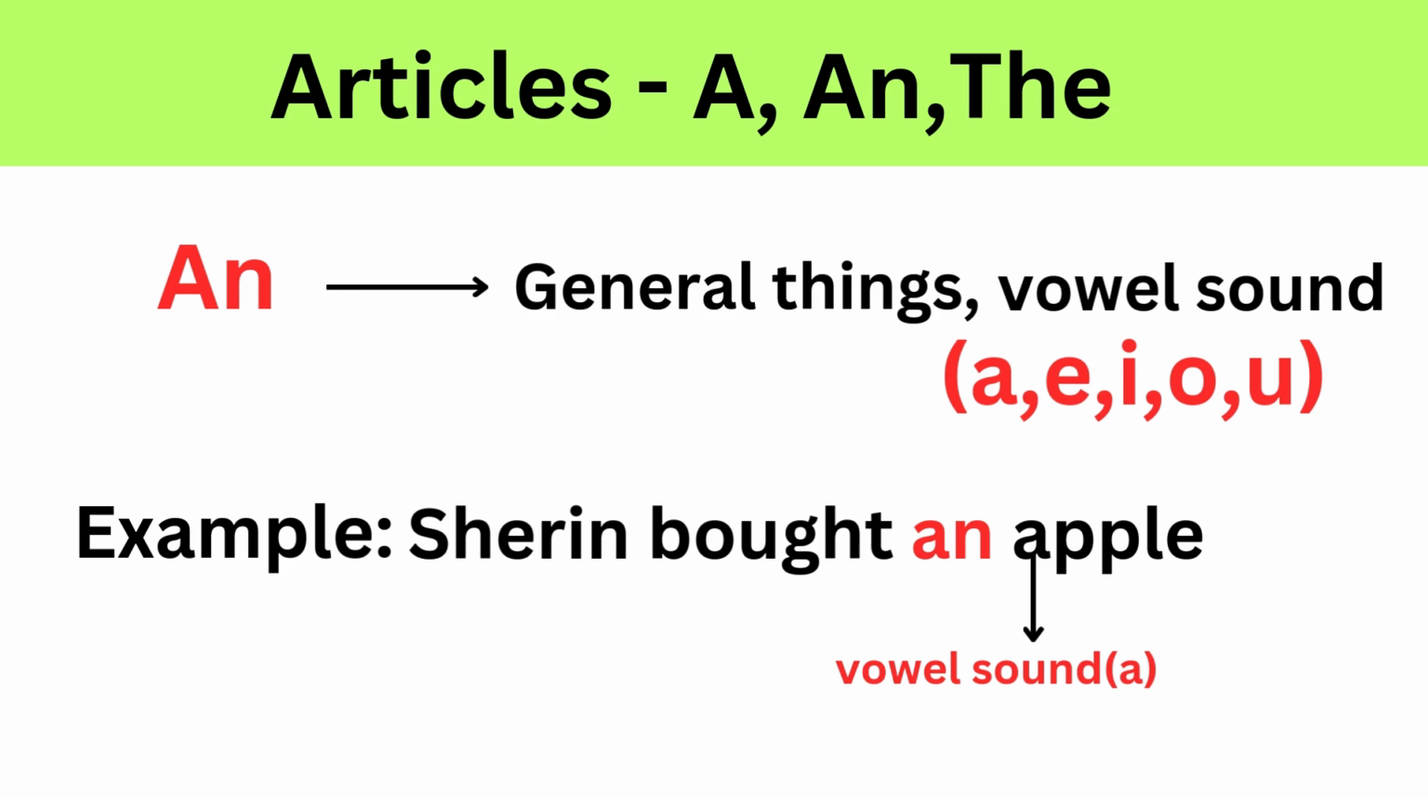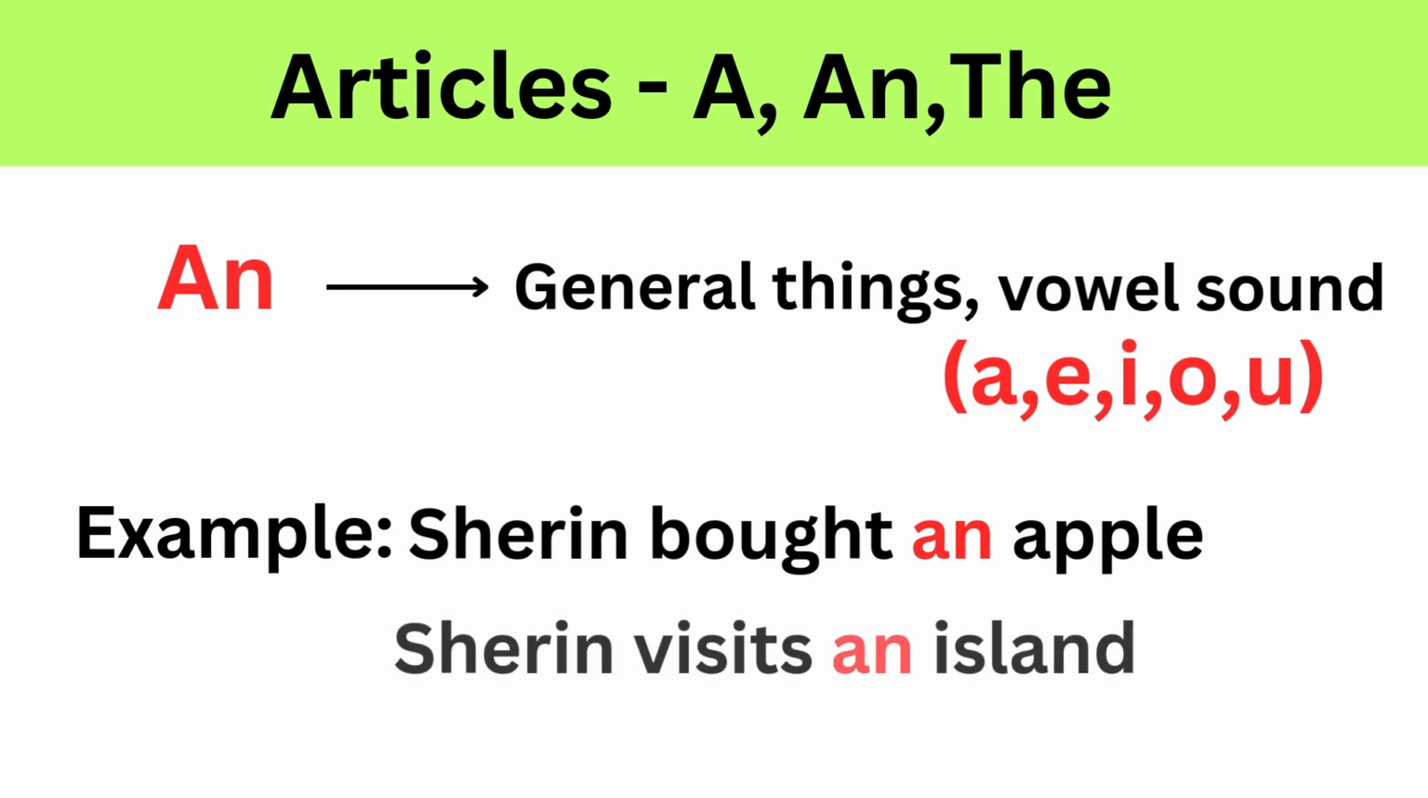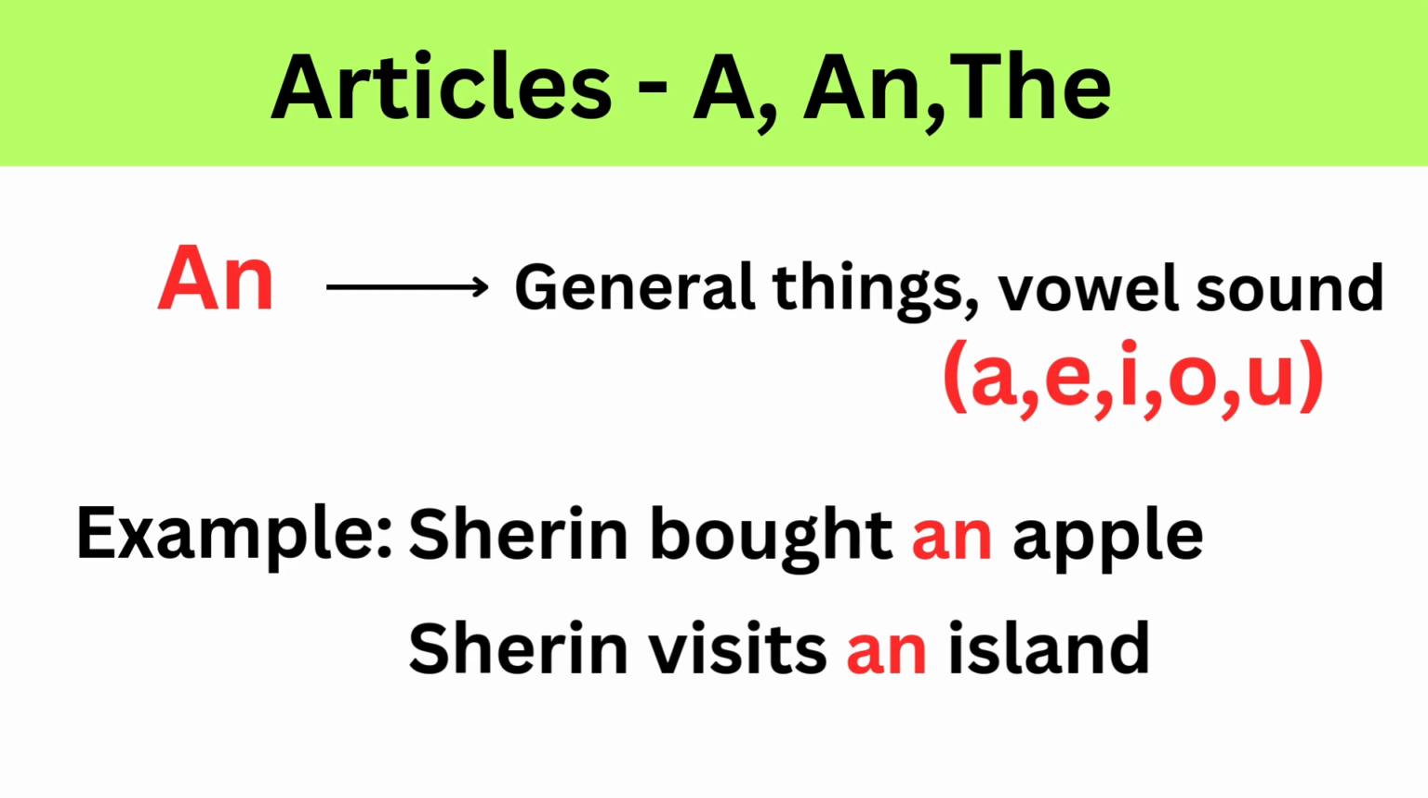specific one. An is only used with singular nouns, so we say an apple, not an apples. Another example is Sherin visits an island. Here we use an because island starts with the letter I, which has a vowel sound.